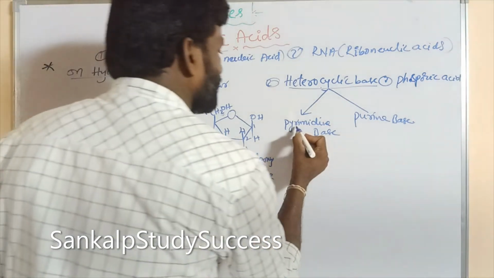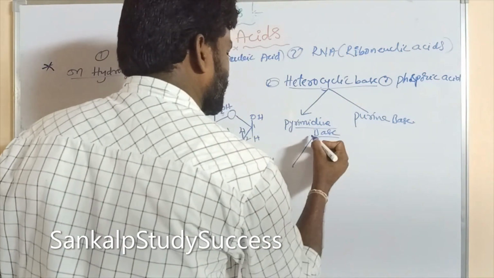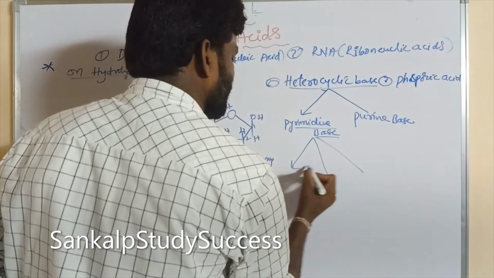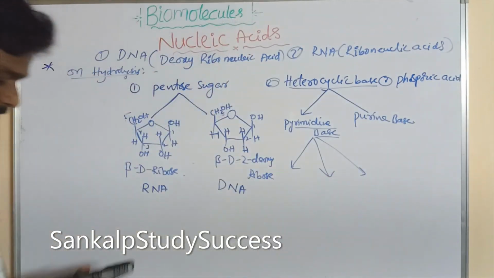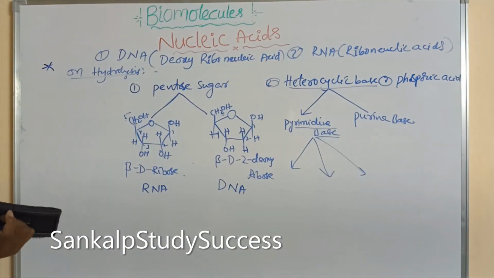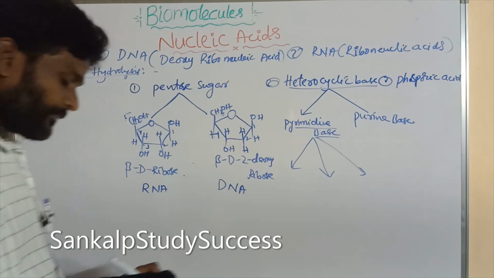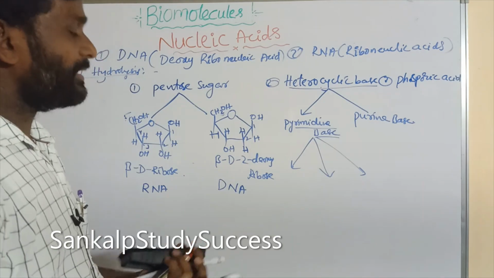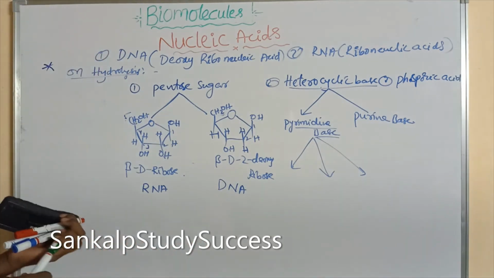The pyrimidine bases are again classified into three types: uracil, thymine and cytosine.